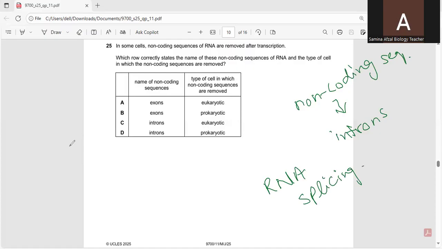Prokaryotic cells lack introns in their genes, so they do not perform RNA splicing. Therefore, the non-coding sequences are introns, and the process of removing them occurs in eukaryotic cells. So they are not in prokaryotic cells. They are not exons, they are introns. So according to this, C is the correct option, because the introns are the non-coding sequences.